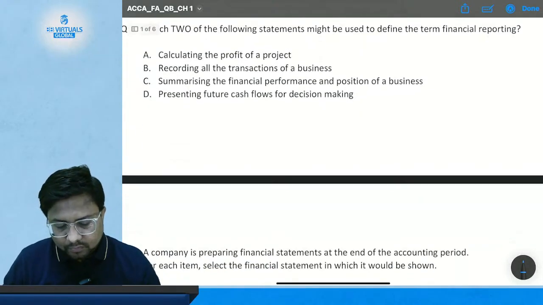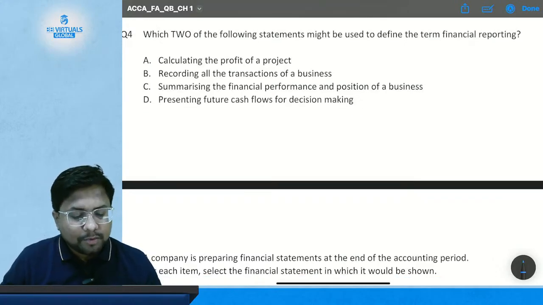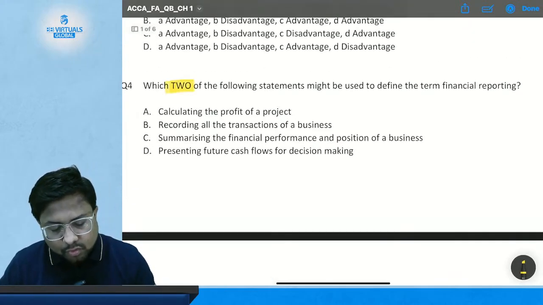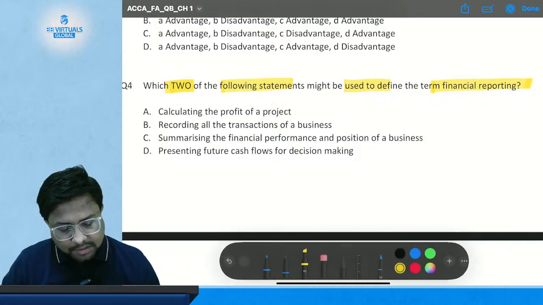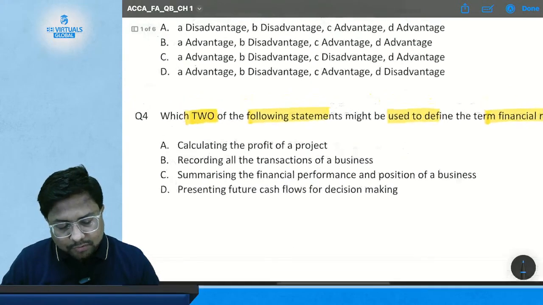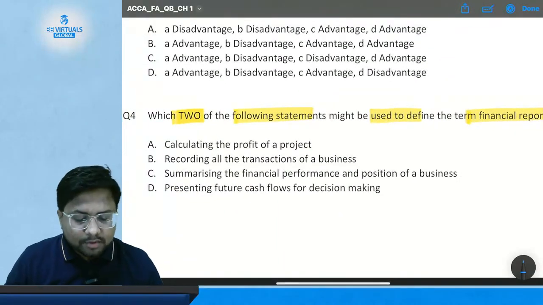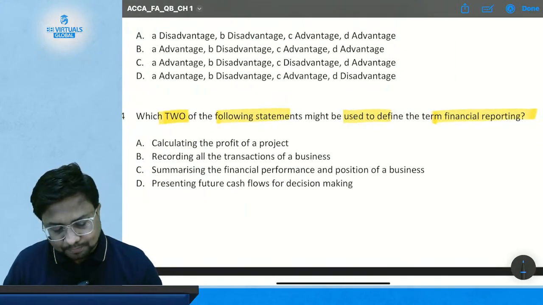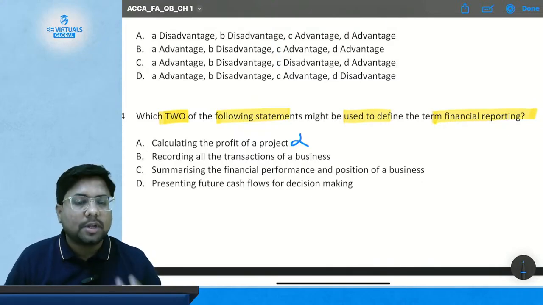Okay. Now comes question number 4. Which two of the following statements might be used to define the term financial reporting? Okay. So you have to choose two correct statements which can be used to define the term financial reporting. So let's start checking the statements. Option number A. Financial reporting can be used to calculate the profit of a project. Can financial reporting be used to calculate the profit of the project? No. You cannot calculate the profit of a project which is about to begin by using financial reporting. So option number A is not correct.